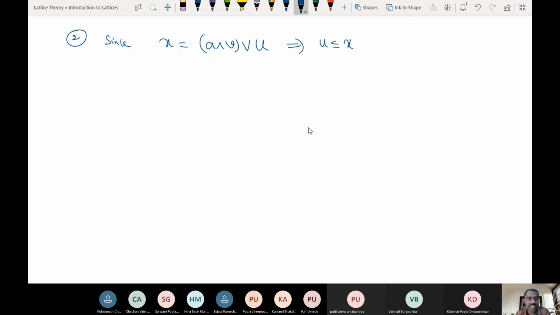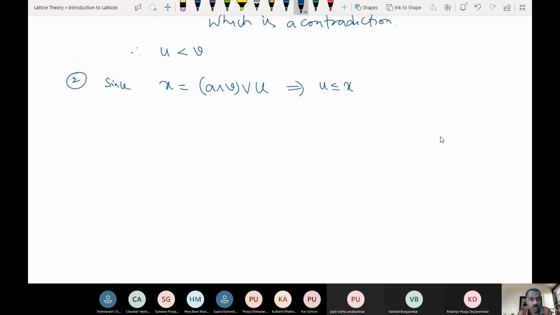We want to show that X is less than or equal to V. What is the relation between A meet V and V? A meet V is less than or equal to V, and we already know that U is less than V. Here we proved that.